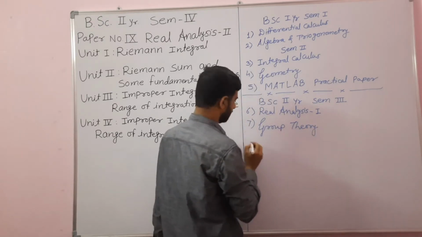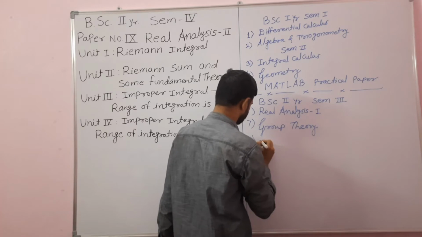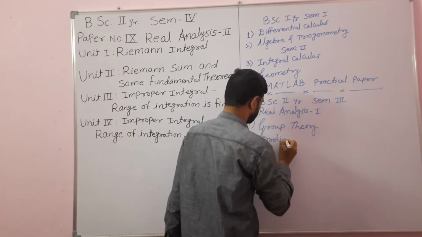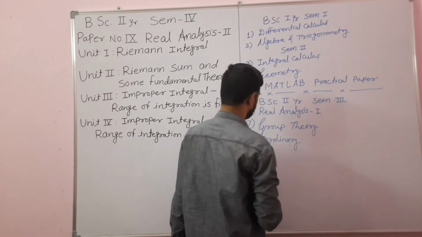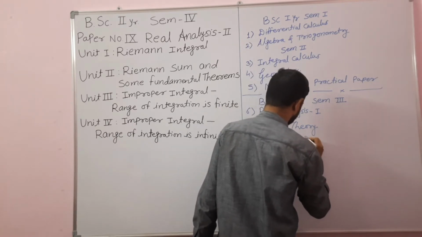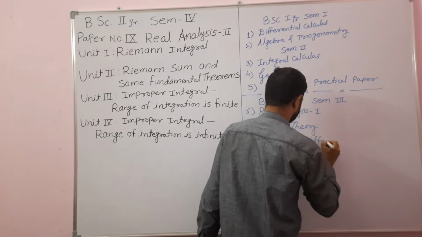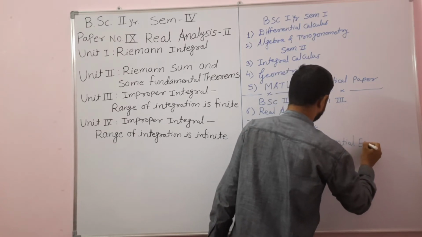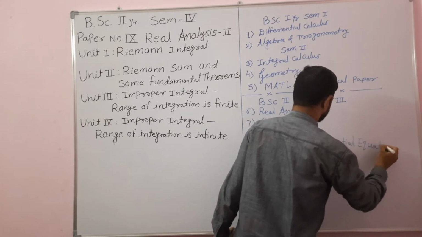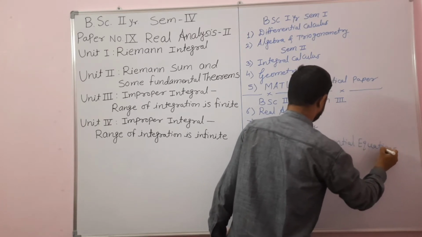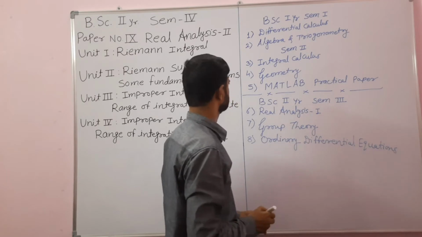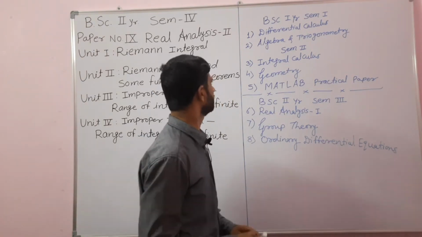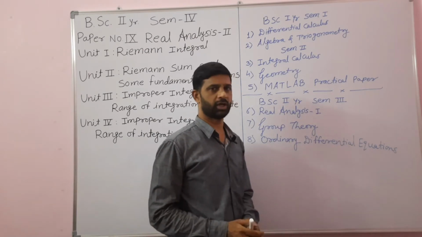And paper number 8 was the ordinary differential equations.